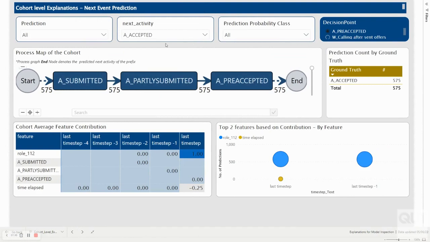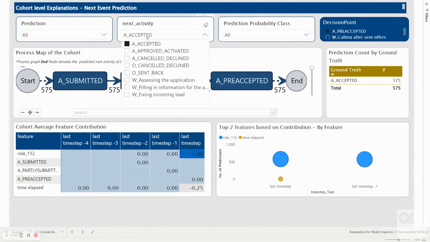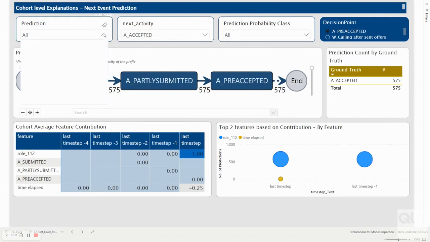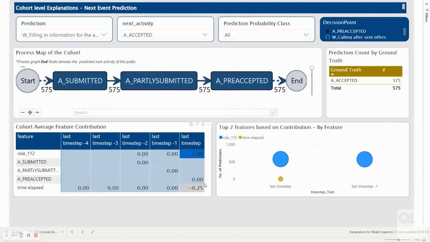So we select the target A accepted. We can see that the process map that leads to the next activity accepted is very simple, just 3 steps. And then we look at what are the predictions that were made when the ground truth is A accepted. So the only prediction that was made is the W filling in information for the application. We click that and then see what the feature contribution looks like.